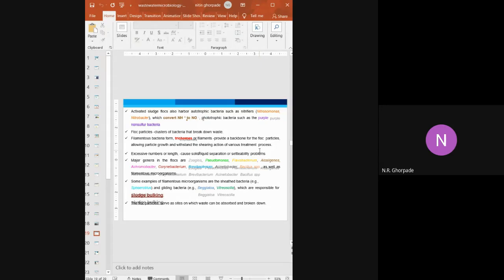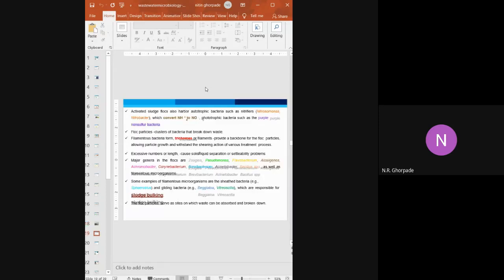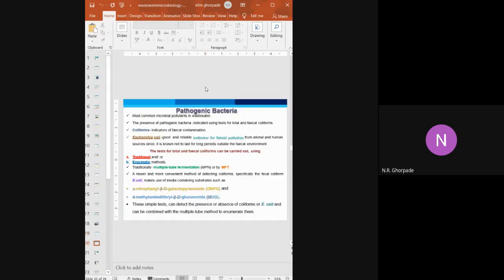rhizosphere structure. One more filamentous bacterium is Zoogloea, which has a structure like we have seen here. This filamentous structure will be observed when there is growth of Zoogloea ramigera. Now, these bacteria, filamentous or non-filamentous, as we have seen, are present in soil, dust particles, or wastewater, but naturally.